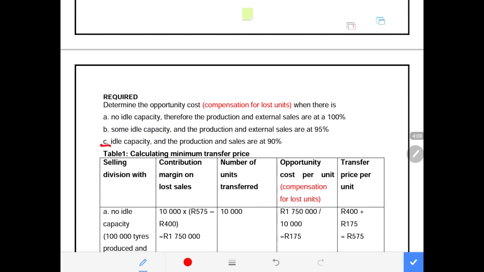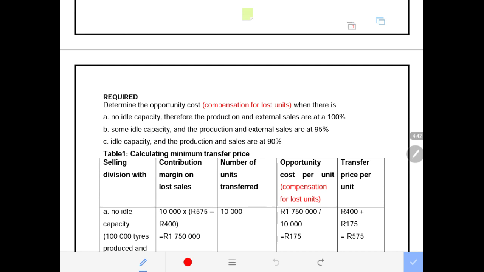Now, scenario number 3 is when there is idle capacity, meaning Division A produces and sells to the external market 90% of what they produce, meaning there is 10% of what they produce that is called closing inventory, meaning it is available to be transferred to another division. They can be operating at 90% or they can be operating at 100% but selling 90%. I want to make that clear.